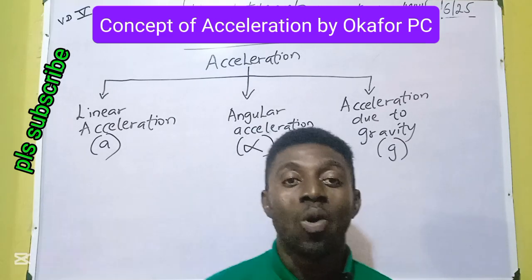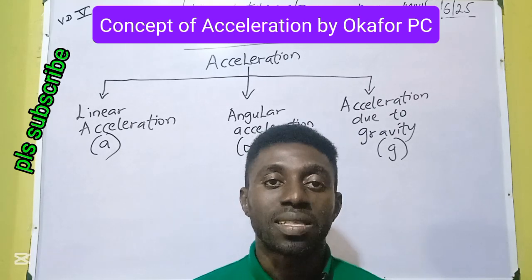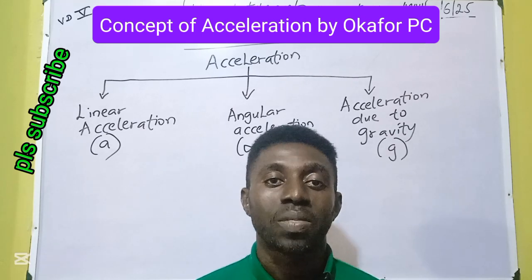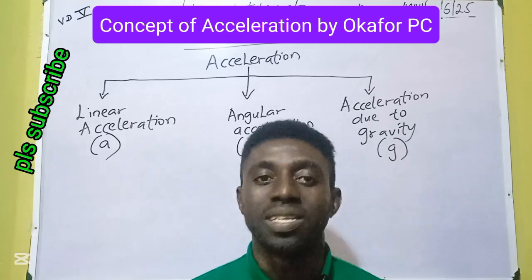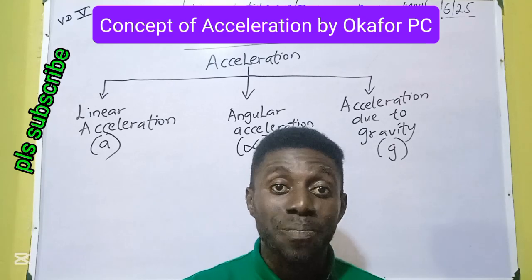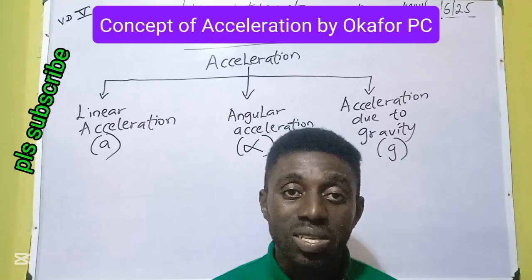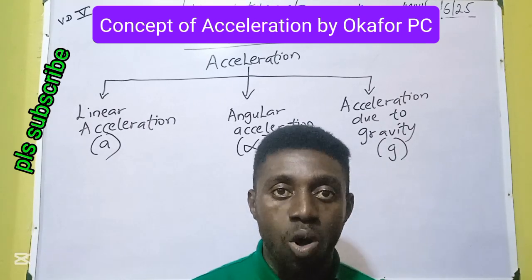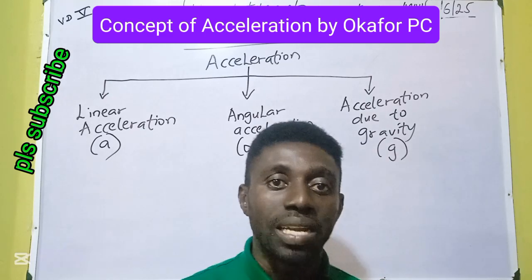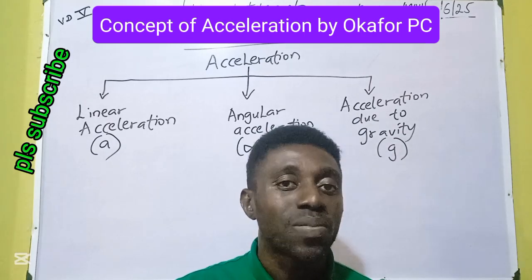Take for instance, when you enter the room and the fan is off, and you want to put on the fan because there is electric power, you get to the regulator of the fan. When you switch on, the fan begins to accelerate. It's not just speeding. When your speed is changing and there's a gradual increase, the best science term is acceleration. So the fan accelerates. Notice the fan blade. It begins to count 0, 1, 3, 4. You see the blades at the starting. All of a sudden, you can't see the blades anymore because the speed is doing what? Increasing. This increasing speed is the concept of acceleration.